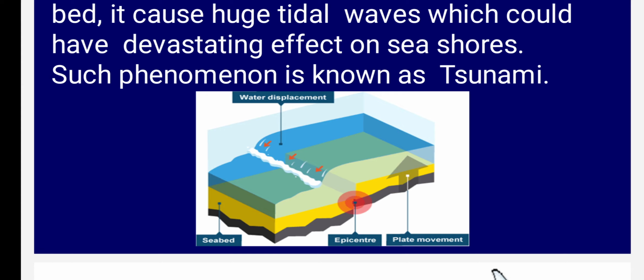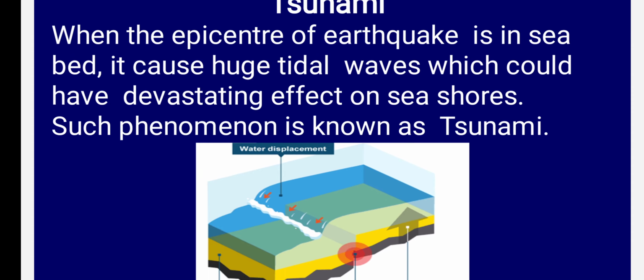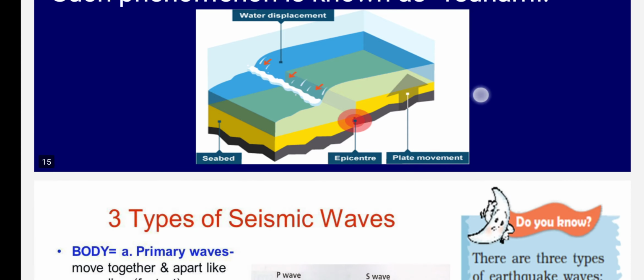If the earthquake occurs in the bed of the sea, see here the epicenter, the plate movement, and the water is coming from the back to the front on the land. So that causes a tsunami. Tsunami is nothing but what, children? A huge tidal wave caused by an earthquake under the seabed.